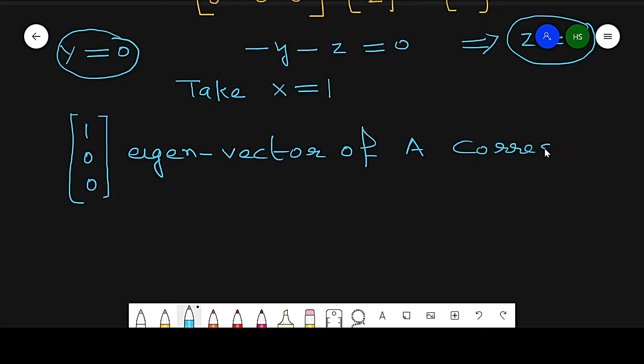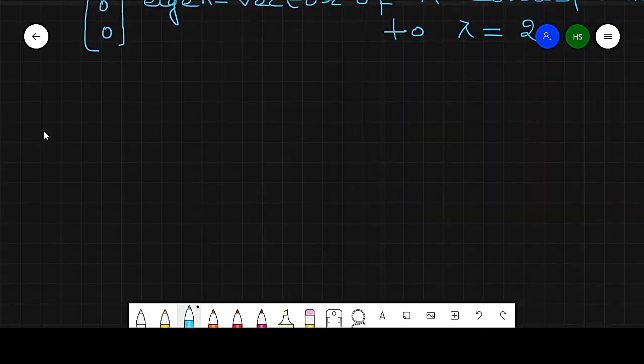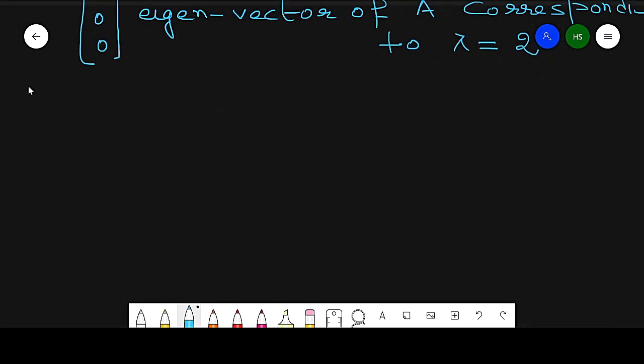corresponding to lambda equal to 2. Now next, for lambda equal to 3, find the eigenvector corresponding to lambda equal to 3. It means A minus 3I into x which is equal to 0.